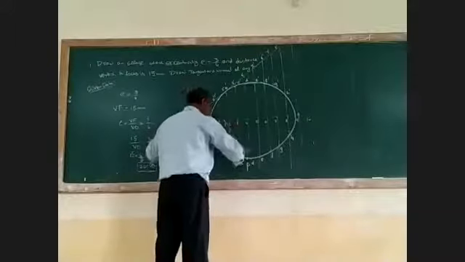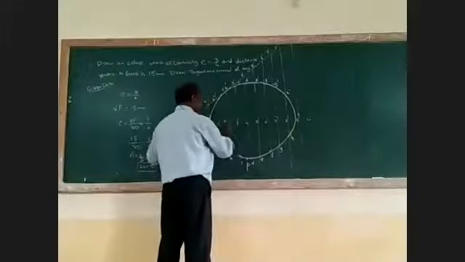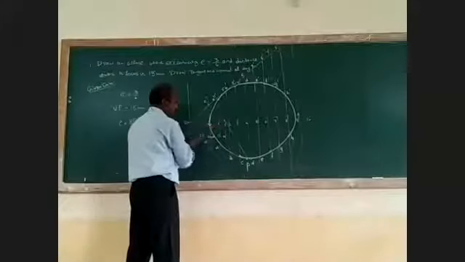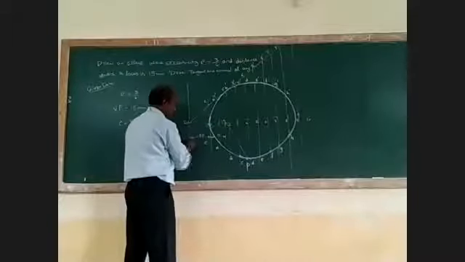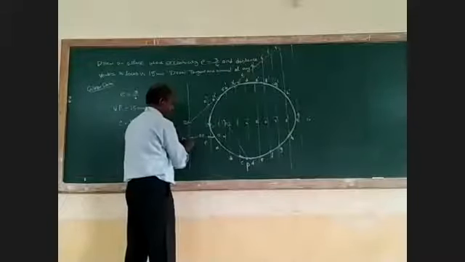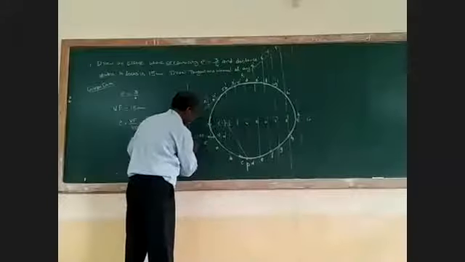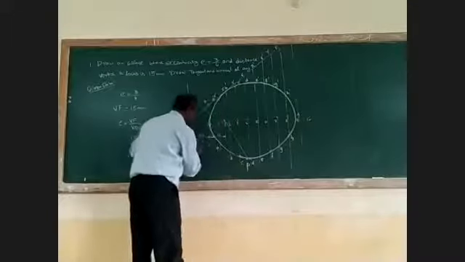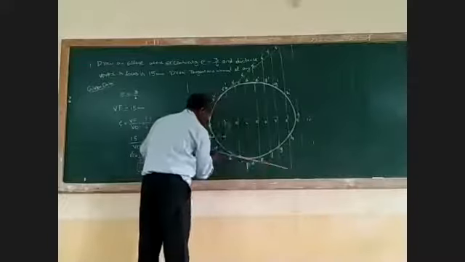Join P and F. Join P and F and draw a perpendicular to it. Perpendicular to it, and put the point as M. Join P and M. Join PM.